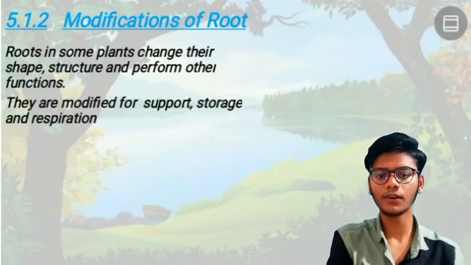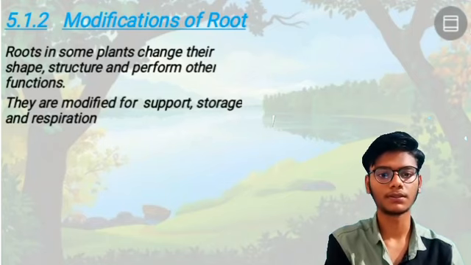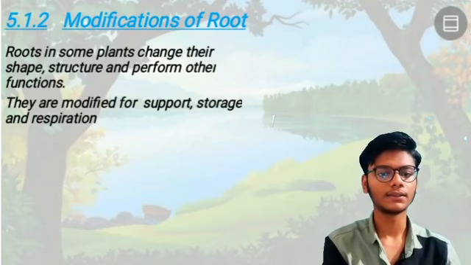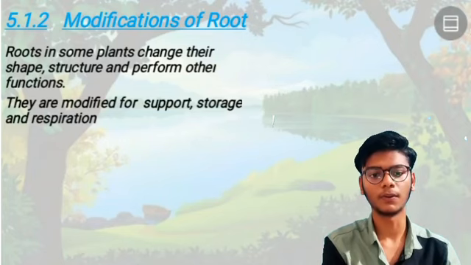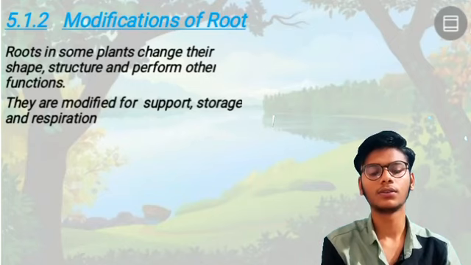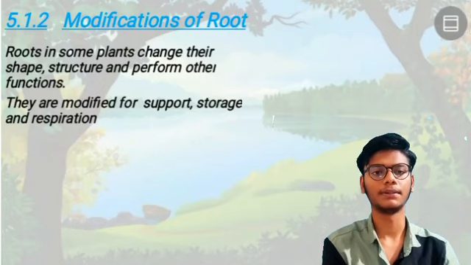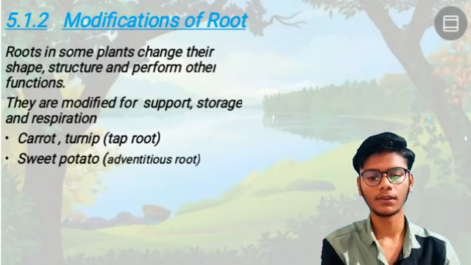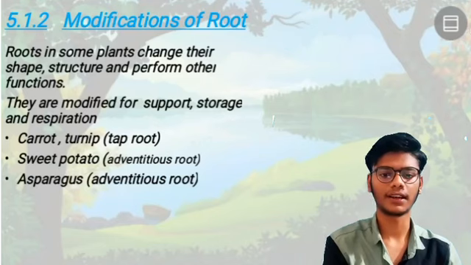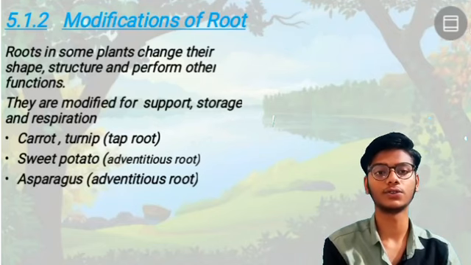So they are modified for support purpose, storage and respiration. Why is this modification needed? For support, extra storage, and respiration, they need more respiration. Carrot and turnip have a taproot system. Sweet potato possesses an adventitious root system, and asparagus also has an adventitious root system.